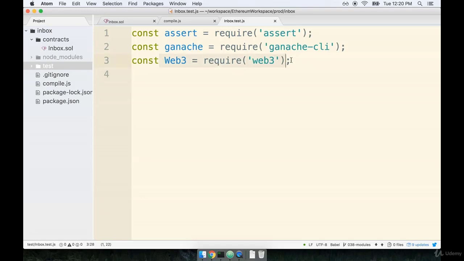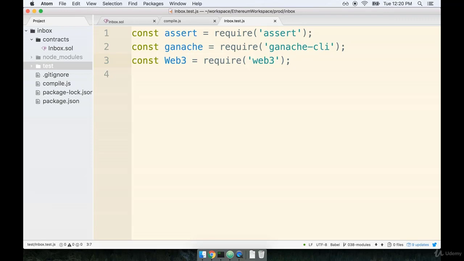In this video, I'm going to start telling you a little bit more about Web3 and how it works internally. You'll recall that I just said that we spelled this variable with a capital W specifically because it was a constructor function. Whenever we make use of Web3, we have the constructor function, and we use this to make instances of the Web3 library. We can make multiple instances inside of one project. The purpose of each instance is to connect to a different Ethereum network. Now, it's relatively uncommon for us to want to access multiple networks from one application.